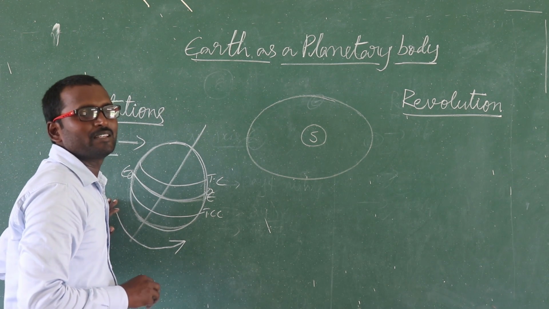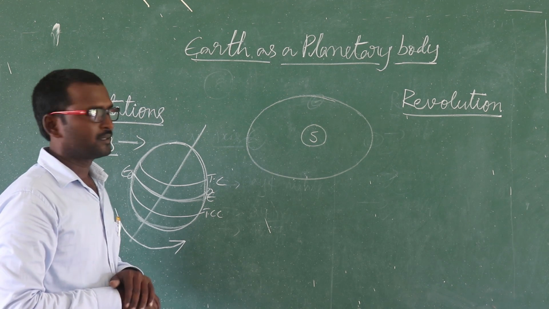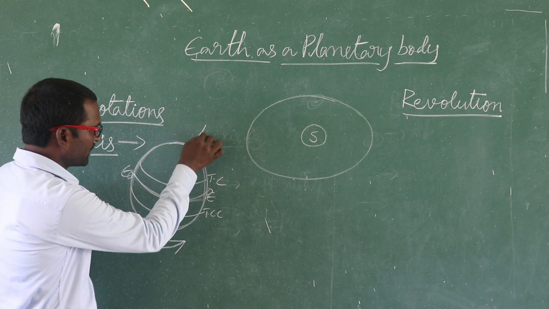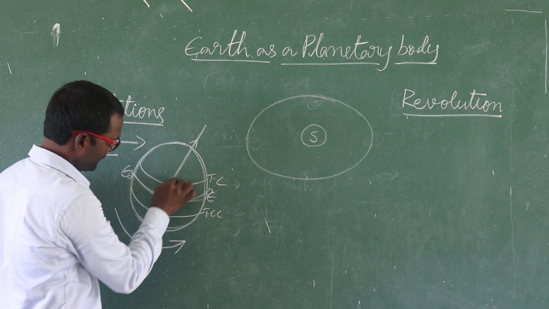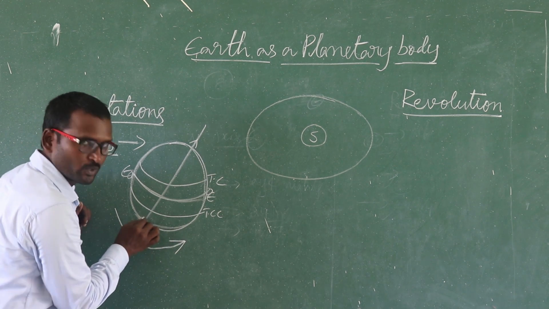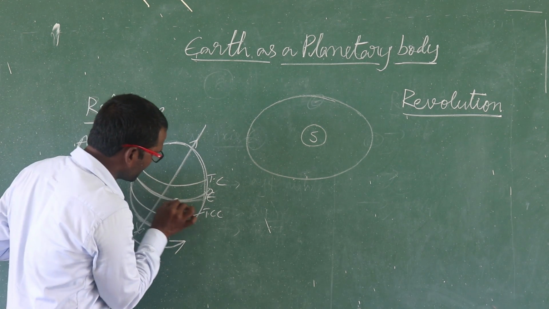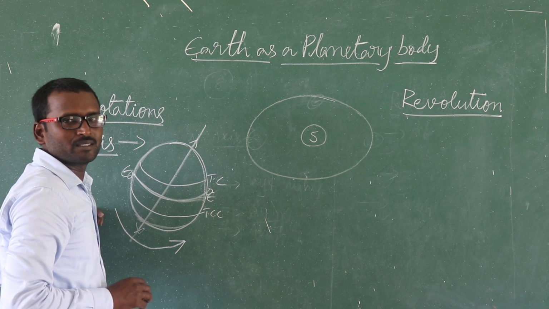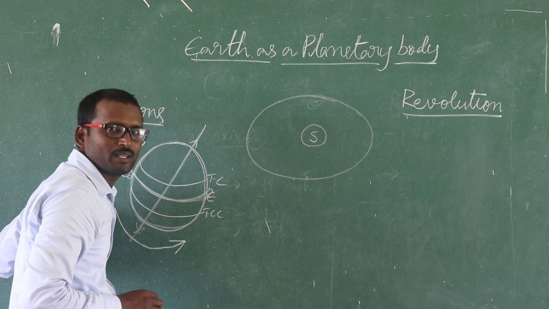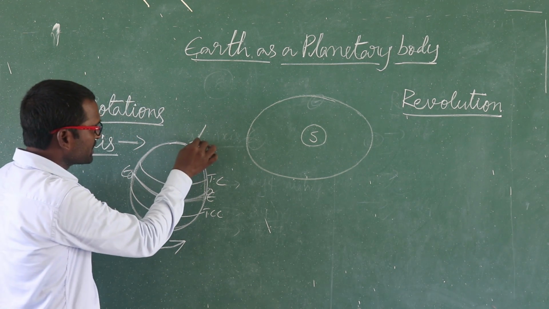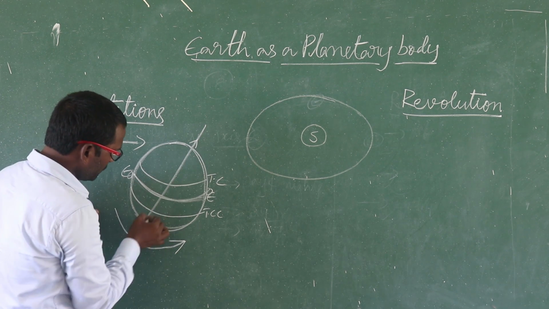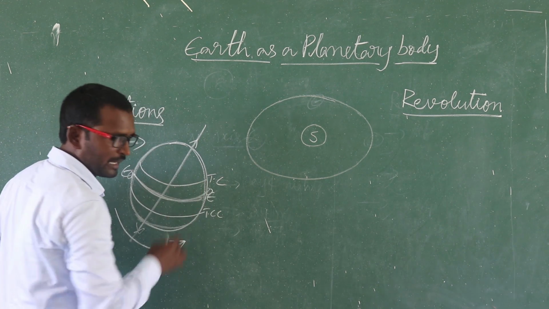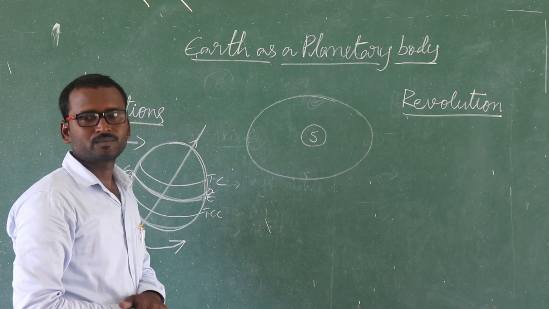Axis is an imaginary line which connects the North Pole to the South Pole through the equator, that we call an axis. Once again I would like to repeat it. Axis is an imaginary line which connects the North Pole to the South Pole through the equator.